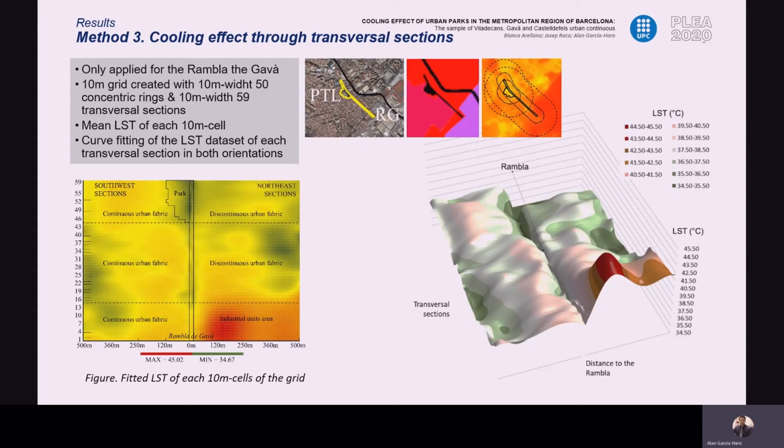Last, with the construction of the 10-meter grid around the Rambla de Gavà, an even more detailed vision of the cooling effect on urban spaces was obtained. We propose to analyze it as 2 data series, one to the northeast and one to the southwest. For example, here in the relief plot, the LST values are displayed with values adjusted by transversal section, where the temperature drop in the Rambla de Gavà is clear and a significant increase is also observed in the northeast area, where the industrial unit seems to be, according to the color.